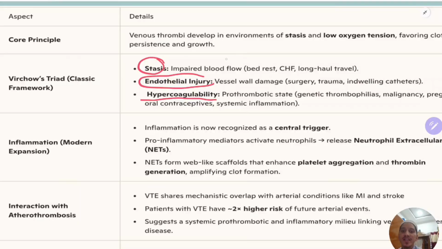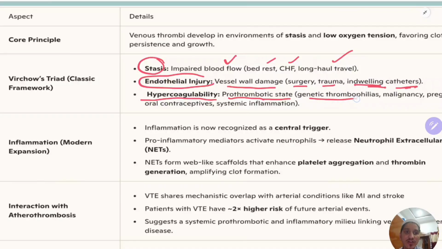Example for that, stasis is impaired blood flow. For example, a bed rest patient, congestive heart failure, or long haul travel, which is travelling through a flight with a duration of 6 to 7 hours. So that causes impaired blood flow and formation of clot. Endothelial injury, for example due to vessel wall damage, seen in surgery, trauma, indwelling catheters. This is important. And hypercoagulability is because of a prothrombotic state.